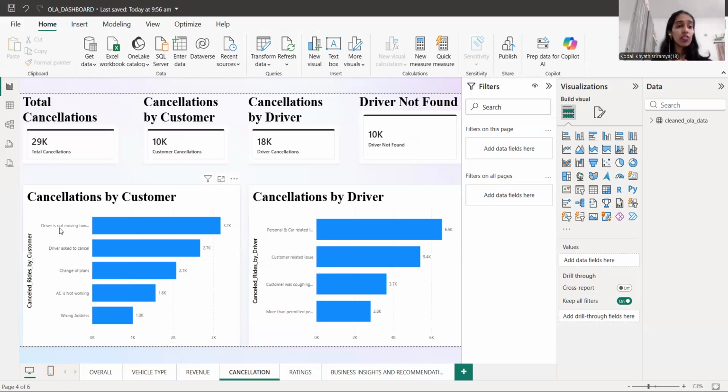In this, the first reason which is occupying the top spot is the driver is not moving towards the location and the driver is asking the customer to cancel by himself. So these two are occupying the most, which is why the customer satisfaction against the rates is getting affected.